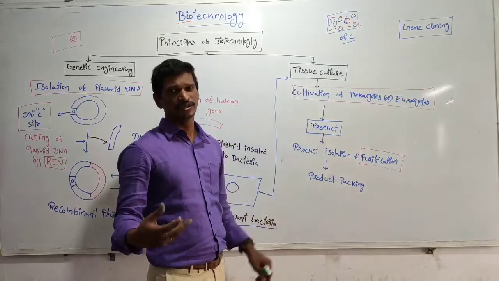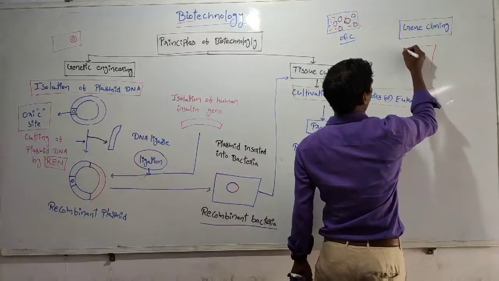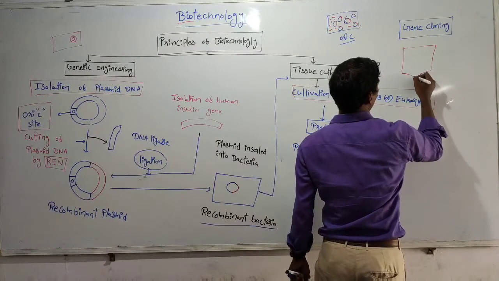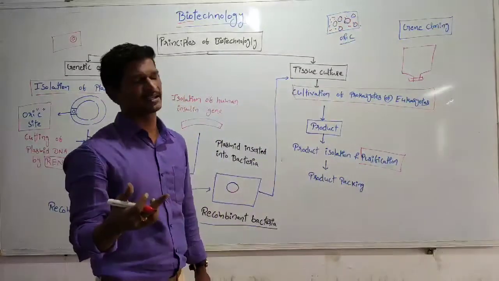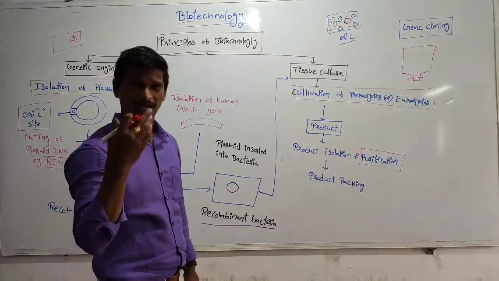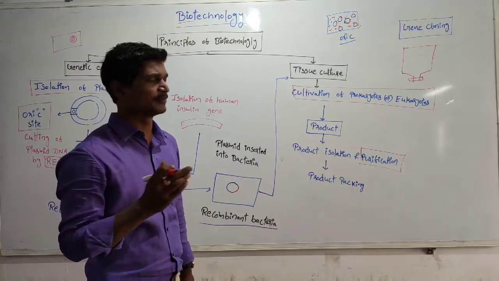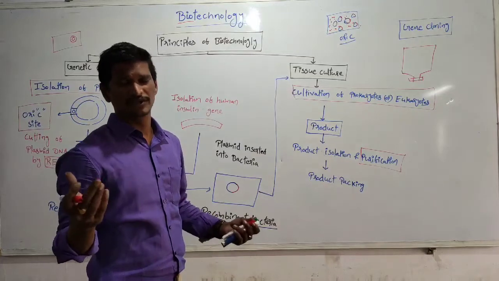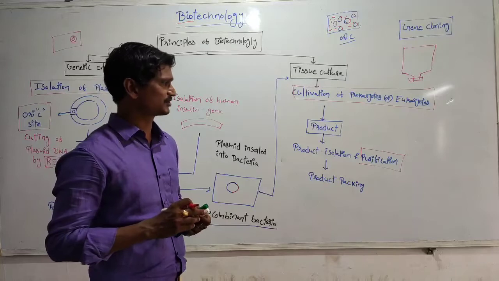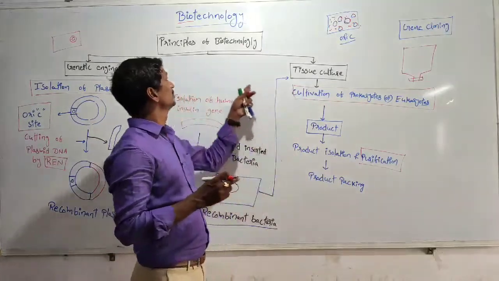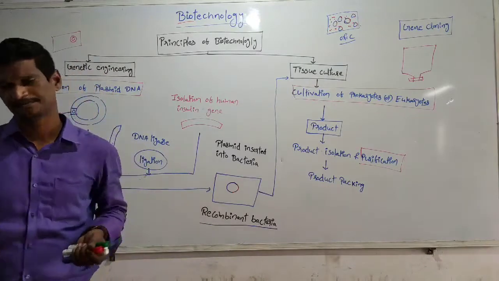That is nothing but, within the particular fermenter, we are cultivating the bacteria cells or the eukaryotic cells. So more bacteria are produced. More bacteria contain our desired DNA. So more of our desired DNA is produced. So more desired genes are there, and more insulin production takes place. So that is about the principles of biotechnology.